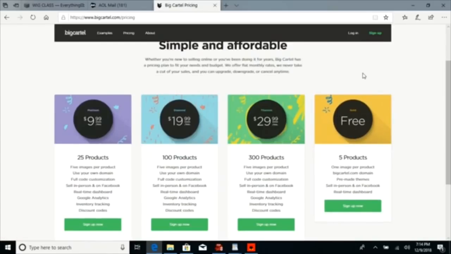So that means even if you're not ready, or if you don't have any money right now, or if you're going to add your domain name, your professional web address, later, then you can always add that later. But once you add it, please know that it's going to start at $10 a month, which is still very affordable. From this page, you can hit sign up now, or from the home page, you can just hit sign up here at the top.